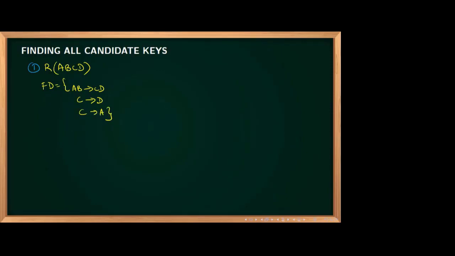All these things I have explained. These all are attributes. This is a functional dependency set. There are 3 functional dependencies: AB determines CD, C determines D, and C determines A. Now you have to find which all are the candidate keys. There can be one candidate key or more than one candidate key in a given schema and functional dependency. So you have to tell me how many candidate keys and which all are the candidate keys.